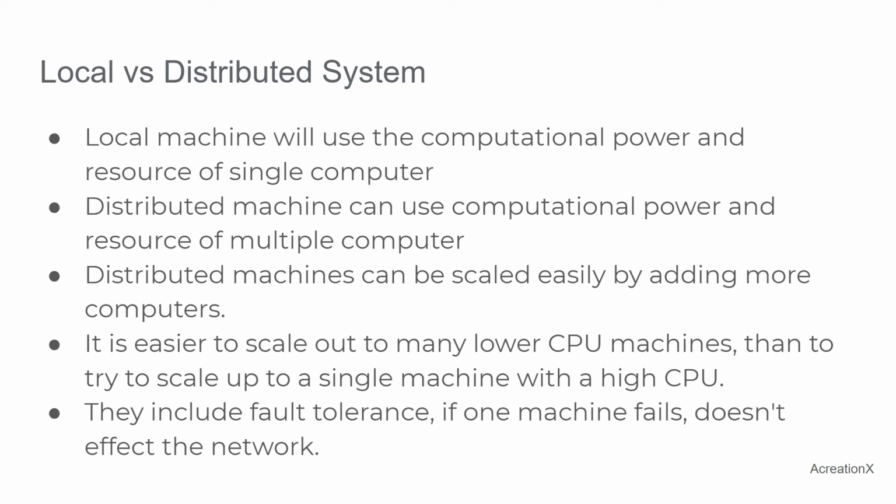Distributed machine can be scaled easily by adding more computer. And at some point it's easier to scale out to many lower CPU machines than to try to scale out to a single machine with high CPU power. And they also include fault tolerance. If one machine fails, it doesn't affect the other system.